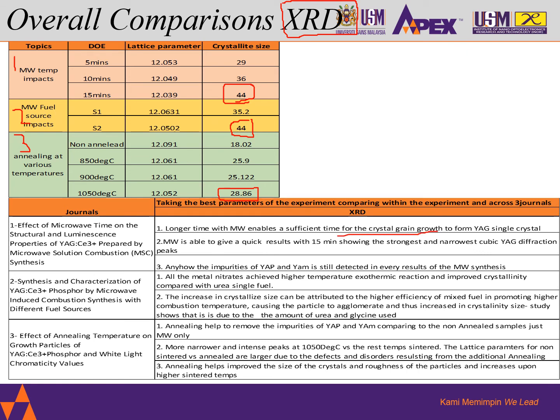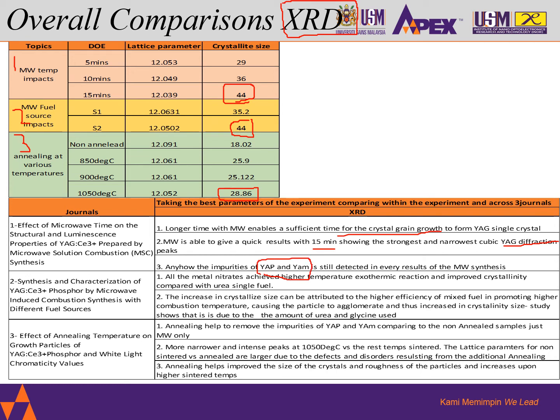This is the important topic, and microwave is able to give quick results. So yes, journal 1 states very well that microwave is able to give quick results within 15 minutes to show the YAG diffraction. So this is another topic. And on journal 3 we see there is also YAP and YAM being formed, which means metastable phases are still being detected. So this is what we see.